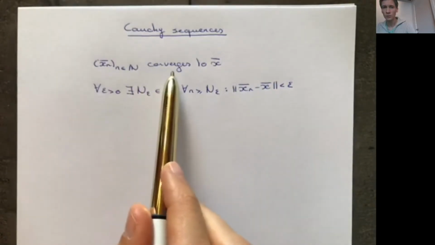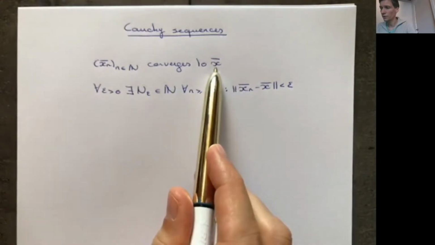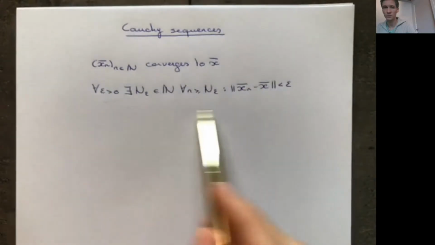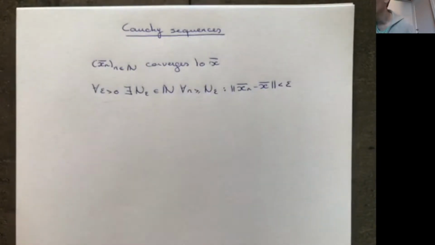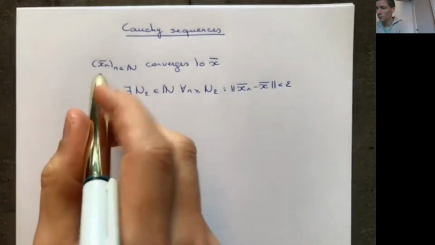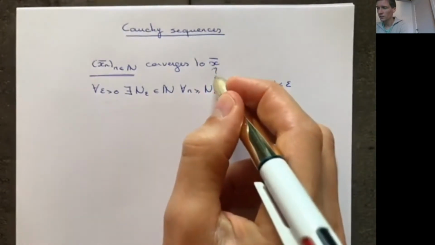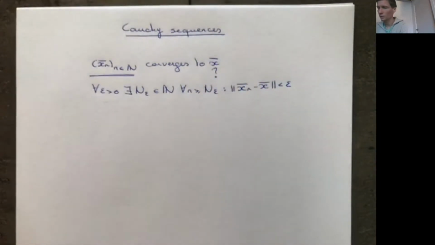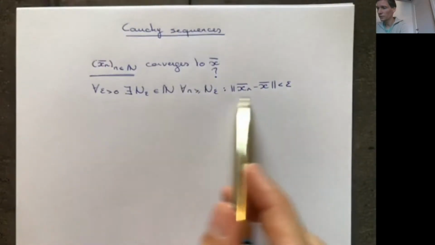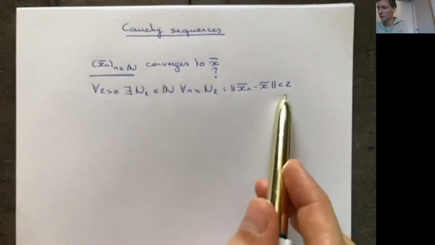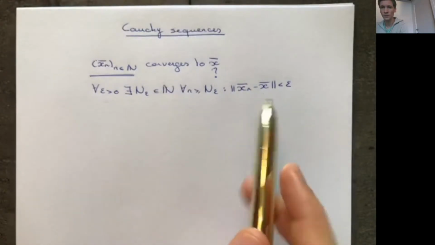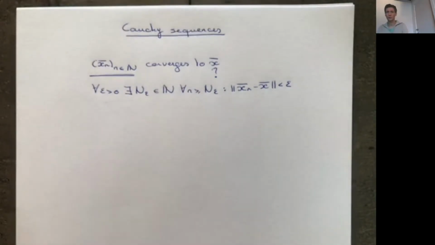Okay, so you say, if I have a sequence of vectors, how do I know that it converges? Well, basically I have to find an x, and then I have to verify this definition of convergence towards x. Now there might be a problem. In many cases you are given the sequence, but you're not really given the value of x. If you don't know x, it's quite tricky to verify this definition, right? If you have a sequence and you have no idea where it should converge to, then it's quite difficult to show this definition of convergence.